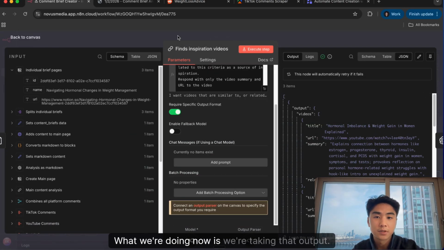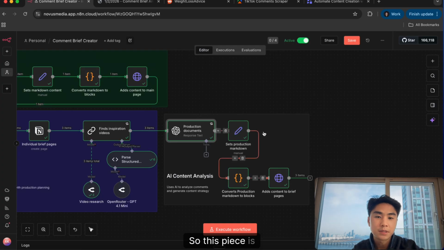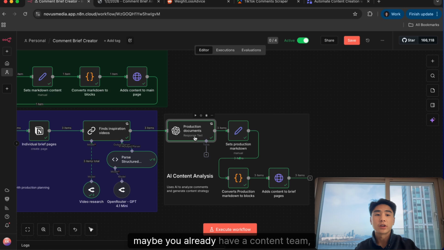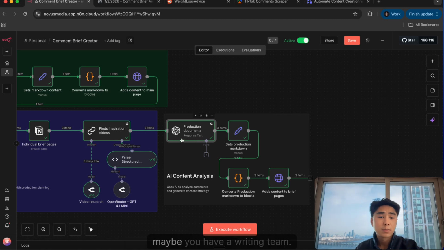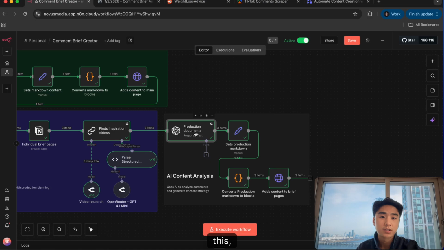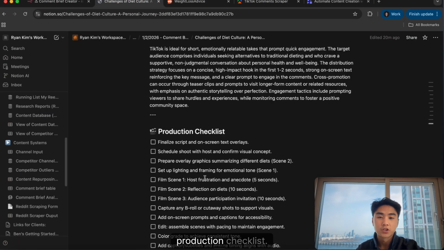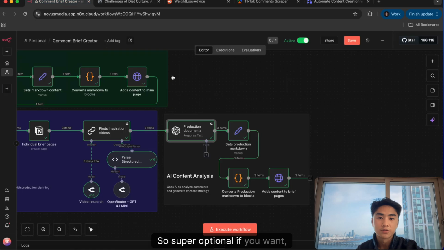What we're doing now is we're taking that output, and these are production documents. So this piece is very optional. It's just if you want to. Maybe you already have a content team, a video team, maybe you have a writing team. You have clear SOPs on how, once you have an idea, once you know the direction you want to take a particular piece of content, if you have SOPs that you want to create around this, this is where you can create that, right? You have your shot list, production checklist. So super optional if you want, not necessary.